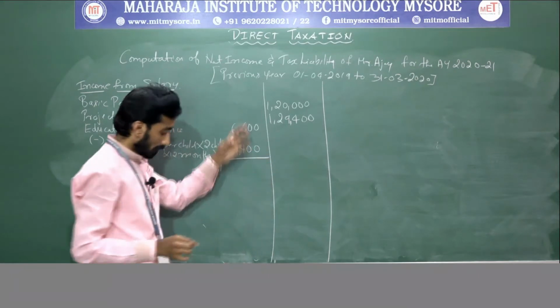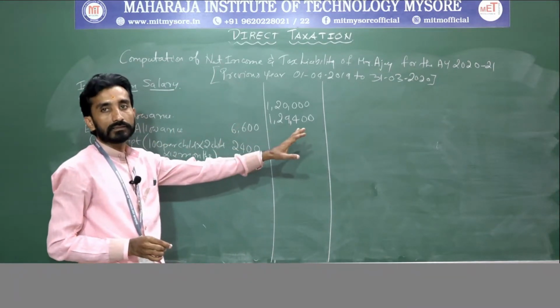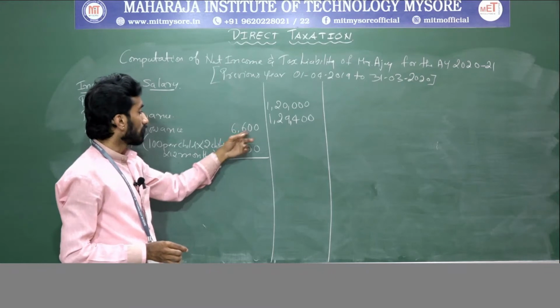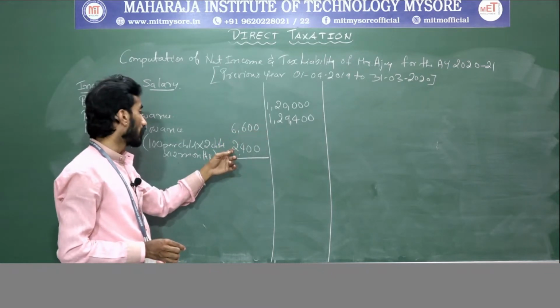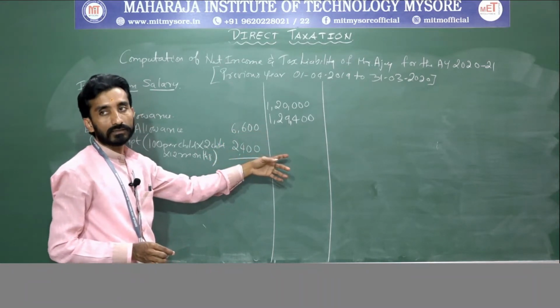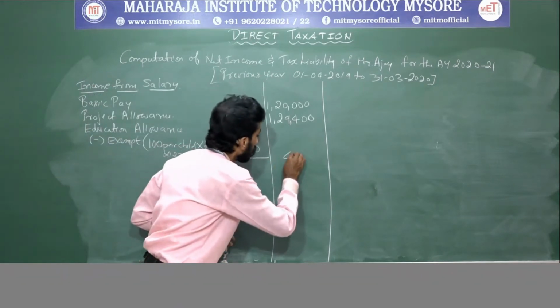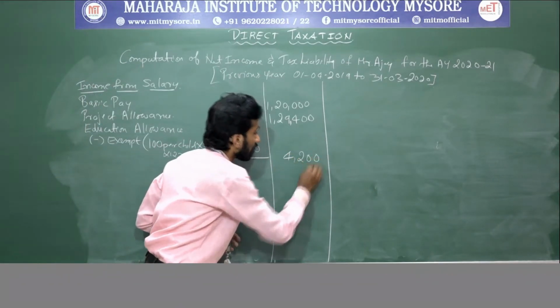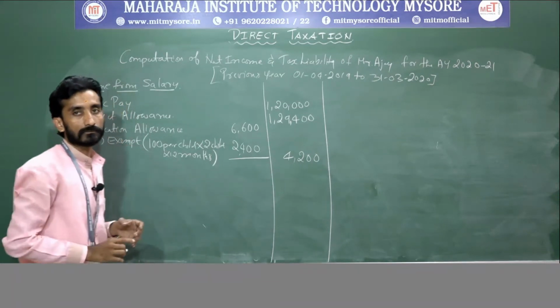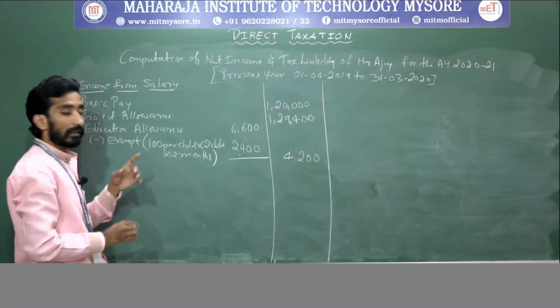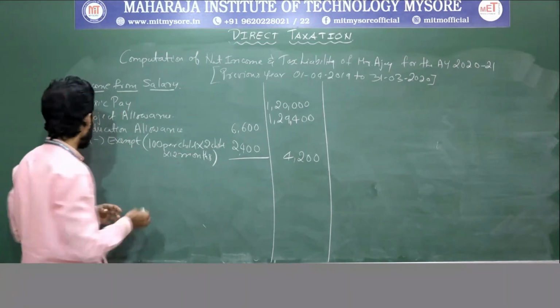Understanding? Out of this, the remaining is chargeable to tax. So out of 6,600, if you deduct 2,400, what is chargeable to tax? That is 4,200 is chargeable to tax. Right. Next is hostel expenditure allowance.